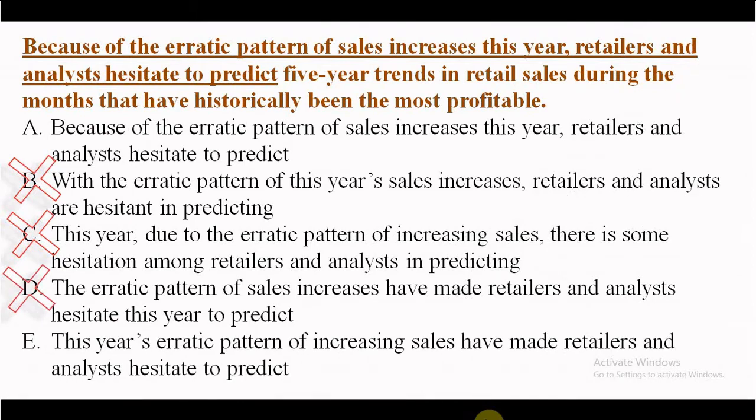This year, erratic pattern of increasing sales have made. Pattern have made retailers and analysts hesitate to predict. Again, a subject-verb agreement error, and that is why option E is out. A becomes the best option. Let me repeat. Why? Because retailers hesitate. The reason is the erratic pattern. It means it is talking about hesitation. Hesitate is a verb, and that's why this option is okay.